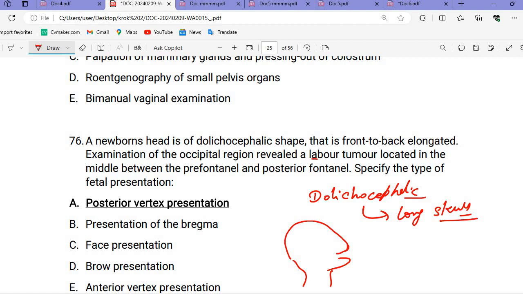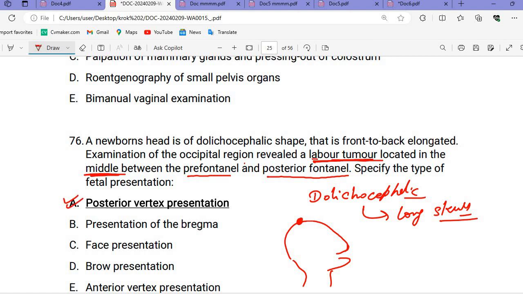Now see the patient's examination of the occipital region: a labor tumor (caput succedaneum) located between the anterior and the posterior fontanelles. So what is this?